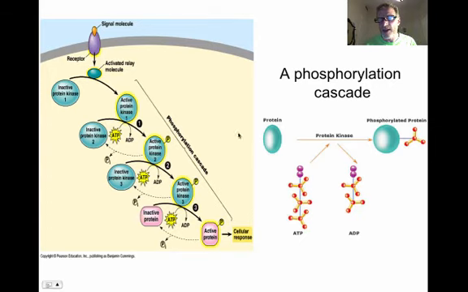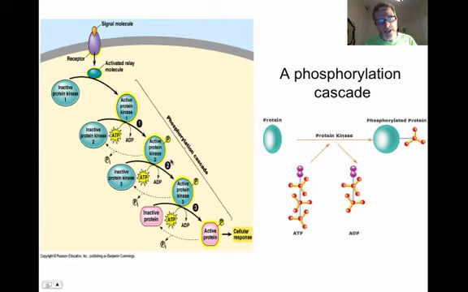That means that protein kinase sticks one of the phosphates from an ATP onto that protein. And when it's phosphorylated, that protein has become activated. So we're using that molecule ATP, the energy molecule, to activate and turn on these proteins. So we are phosphorylating inactive proteins into active proteins.